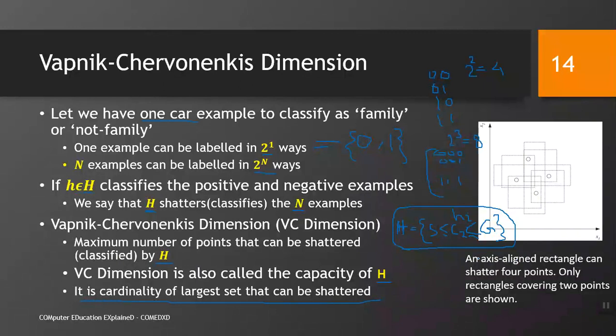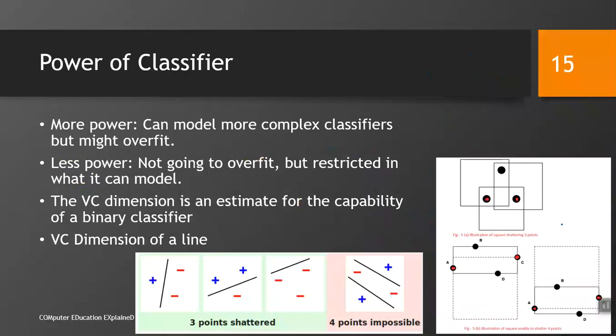This is an example: an axis-aligned rectangle can shatter 4 points only. Rectangles covering 2 points are shown, right. You can see, for example, this is a rectangle, it can shatter 2 points. Similarly, other rectangles and other rectangles. With more power, a classifier can model more complex classifiers, but might overfit. That is very interesting.